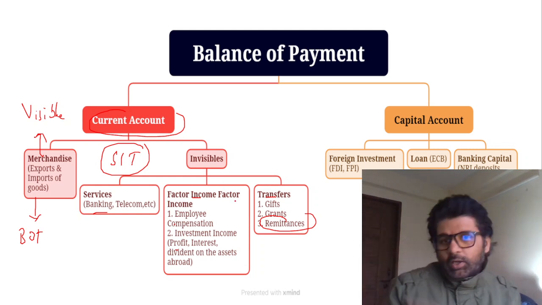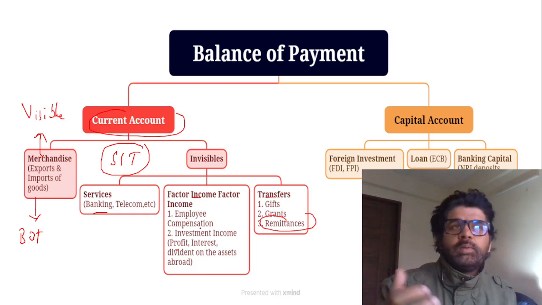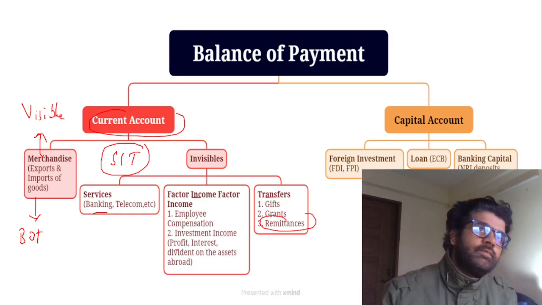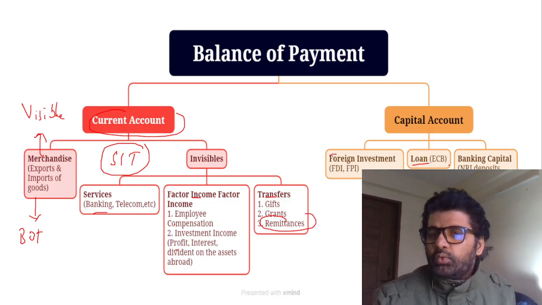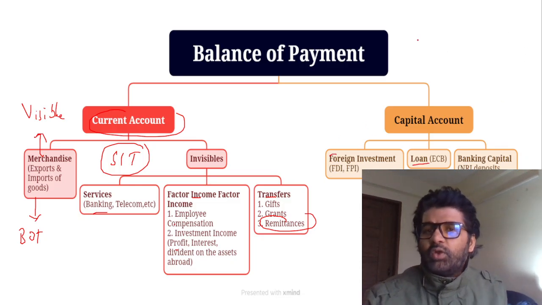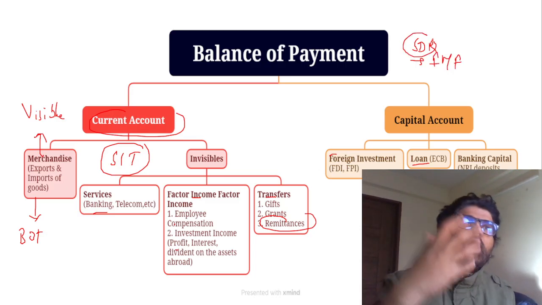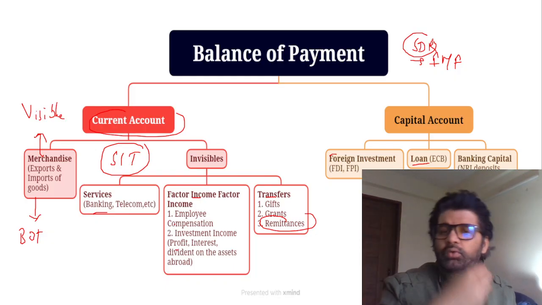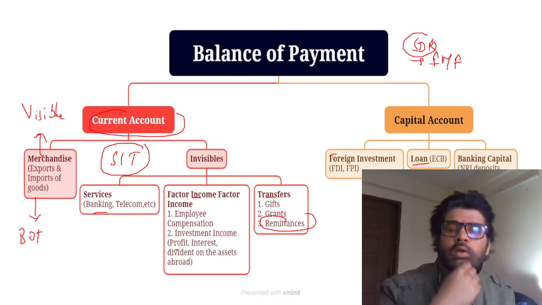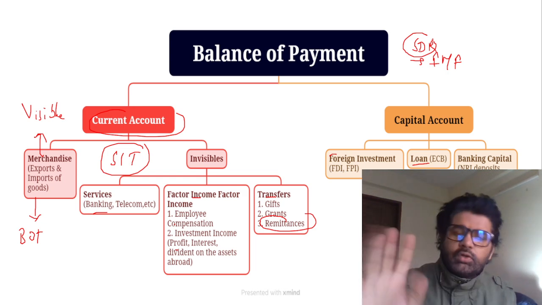Similarly, there will be some foreign diaspora in India sending money to their country, but more money comes into India through remittances than goes outside India. The capital account is basically loans, FDI, FPI, ECB, NRI deposits. Then you have special drawing rights of the IMF, which is not exactly a currency. If you have SDRs, you can ask the IMF to give you a loan in the form of, let's say, renminbi, Chinese currency, or gold, or Japanese yen, or dollar, pound sterling. We'll talk about all these things.